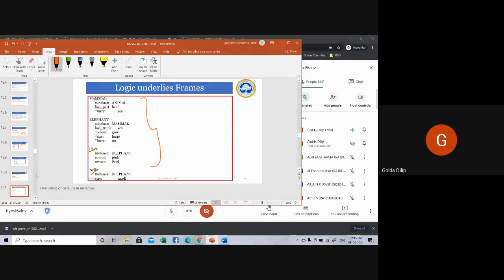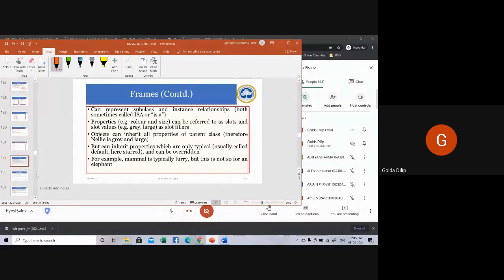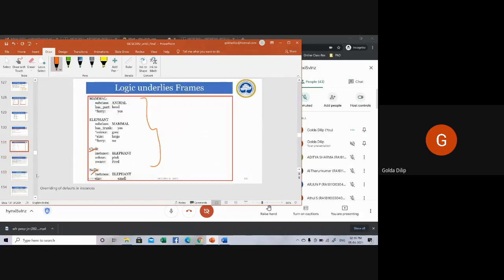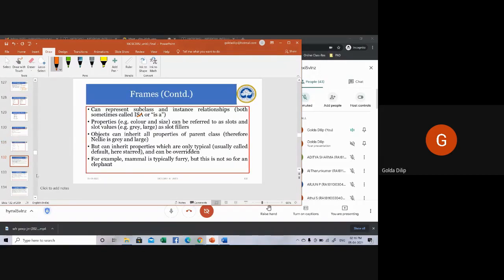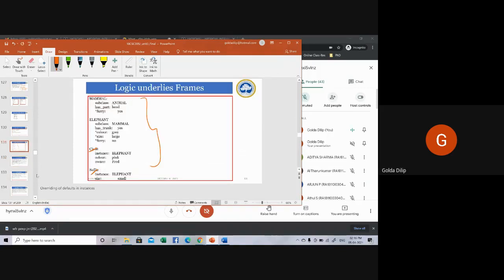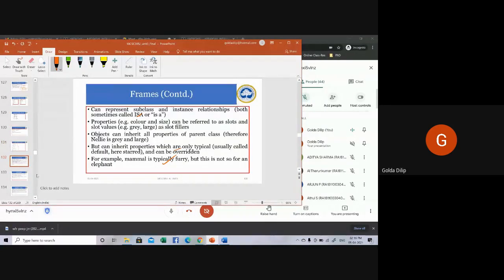The values are assigned to all the attributes. Now, these are all the relationships. You can represent subclass and instance relationships. The is-a relationship can be represented here. Then you can see here, mammal is typically furry, but this is not so for an elephant. For elephant it is written as no, whereas for a general mammal it is yes. That means it can be overridden.